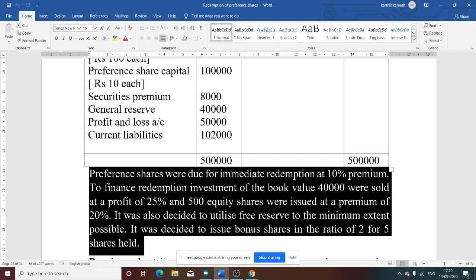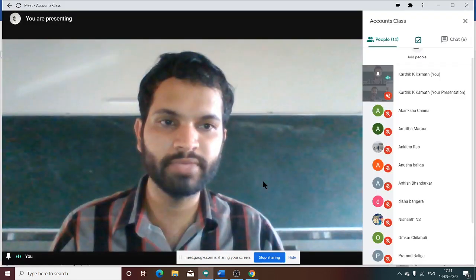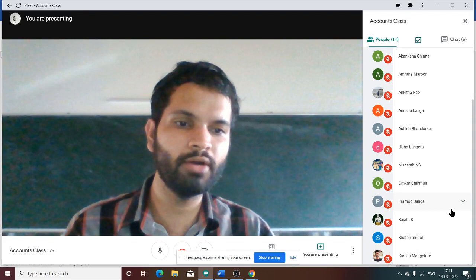It was decided to utilize free reserves to the minimum extent possible. So that means first we should use the fresh issue, and after that we can utilize the reserve amount. It was decided to issue bonus shares in the ratio of 2 for 5 shares held. What does 2 for 5 shares mean? Can you tell me now?